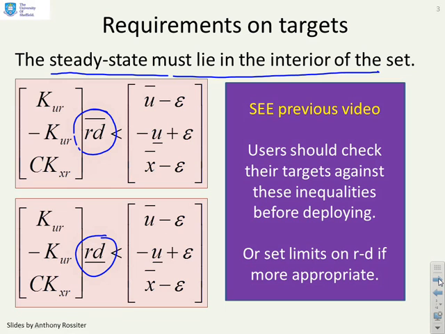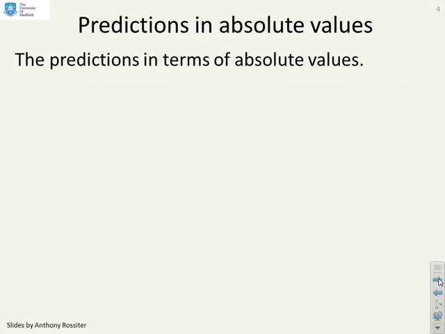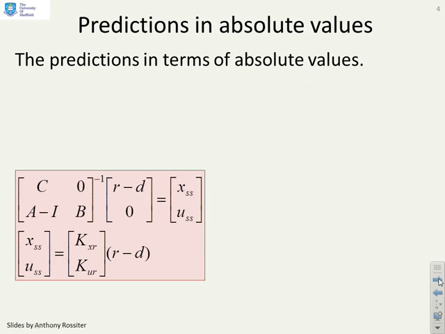And so you need to check the targets you want to use against these inequalities and make sure that they're feasible before you start. Dealing with infeasibility is a whole different area which we don't want to go into quite yet. We want to predict in absolute values because that allows us to change the target.